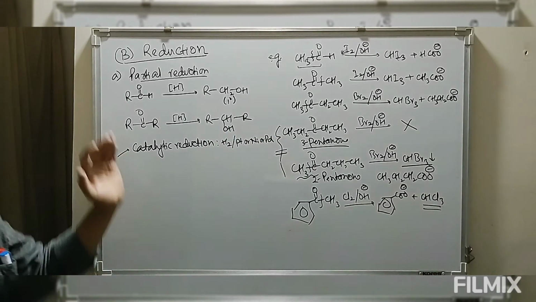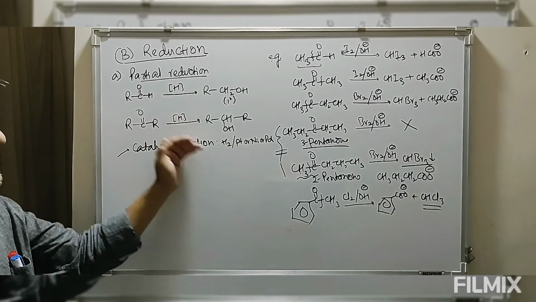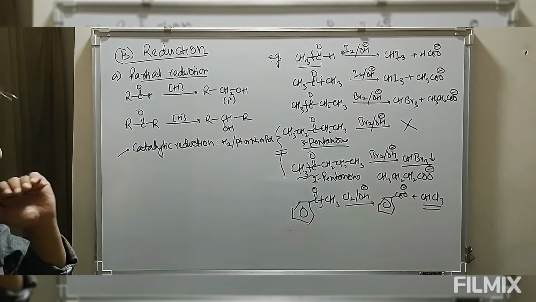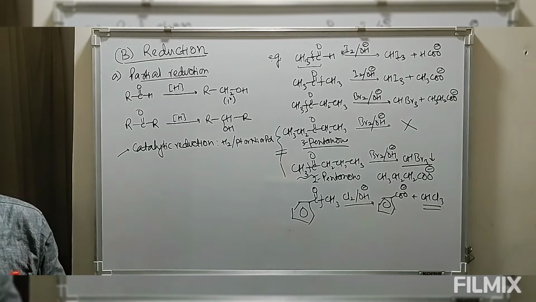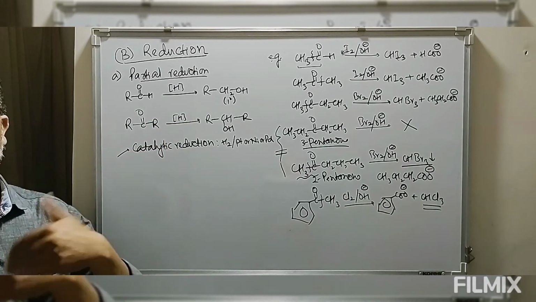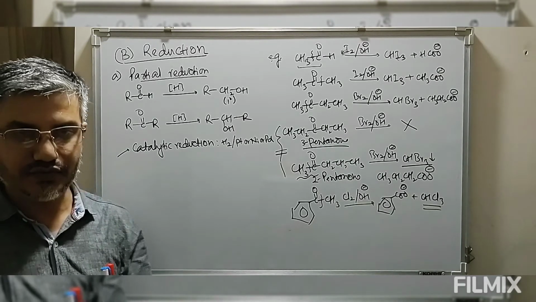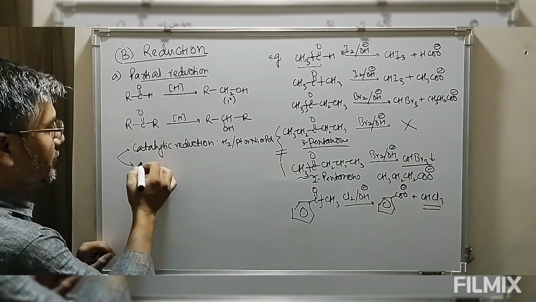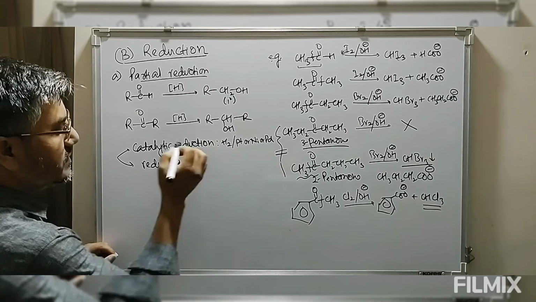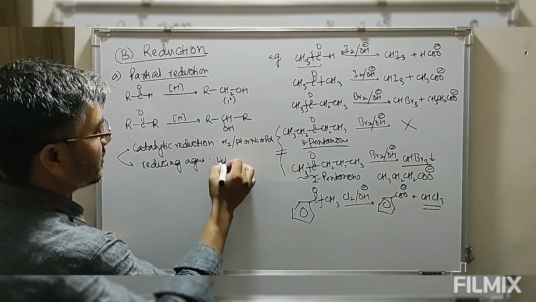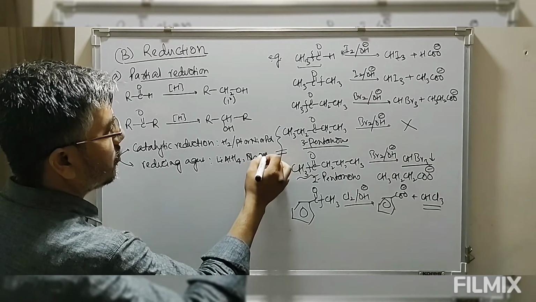So when aldehydes and ketones are reduced by use of catalyst, that is reaction of these compounds with hydrogen in presence of catalyst, this is a very strong reducing agent. If along with the aldehyde any other reducible functional group is present, then that functional group will also be reduced. The second is by use of reducing agent. In this we can take the help of lithium aluminum hydride, or sodium borohydride.